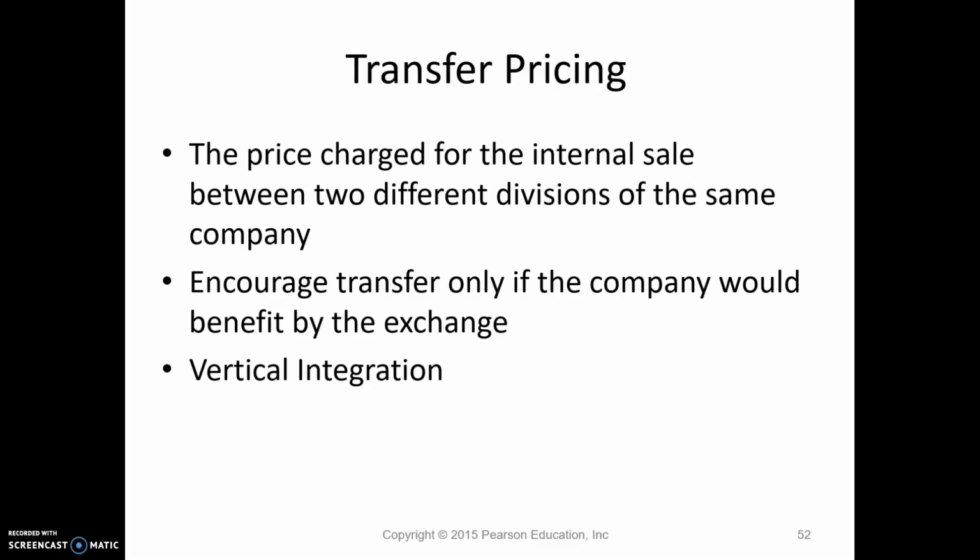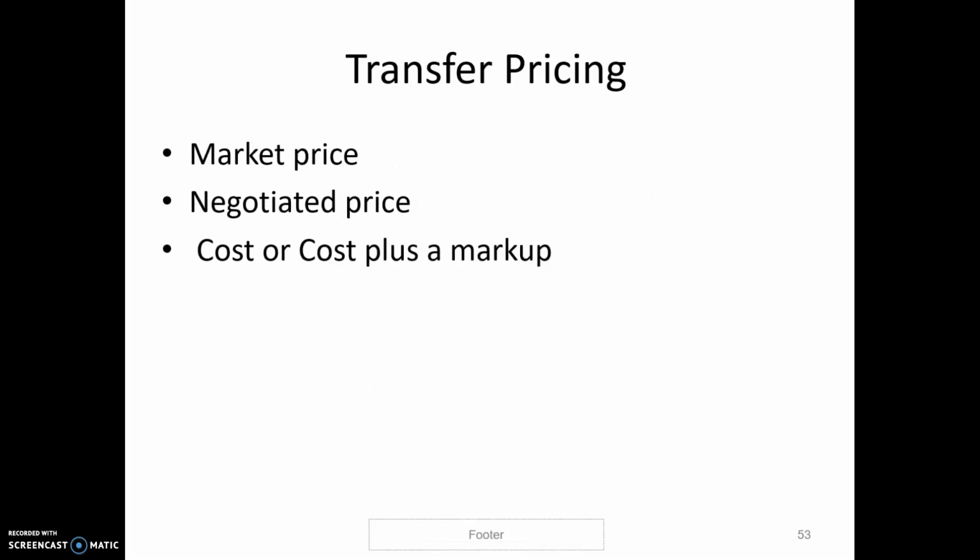And so if the manager is being evaluated on their segment margin, they want to make the best deal possible, right, when they make a sale. If they can sell more to a customer outside the company, they don't necessarily want to do this internal sale. So we have to find a price that is going to be advantageous for both managers. And so these are some different approaches that you could use.